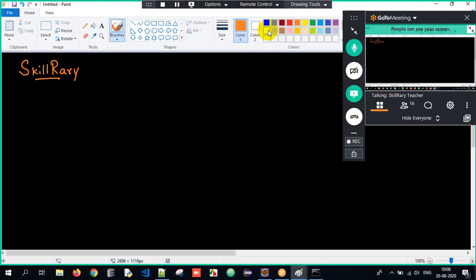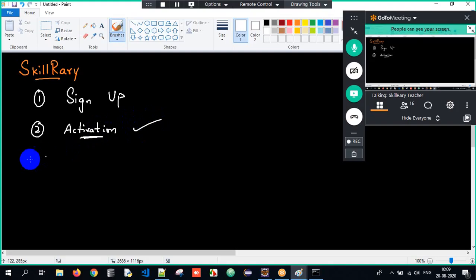First, what are we supposed to do? You have to sign up, guys. Go to Skillrary, first sign up. After that, you will receive an activation mail. Once you get this activation mail, click on it, and then you can start signing in. Then you can log in successfully. First sign up, you'll get an activation mail, after that, try to log in.